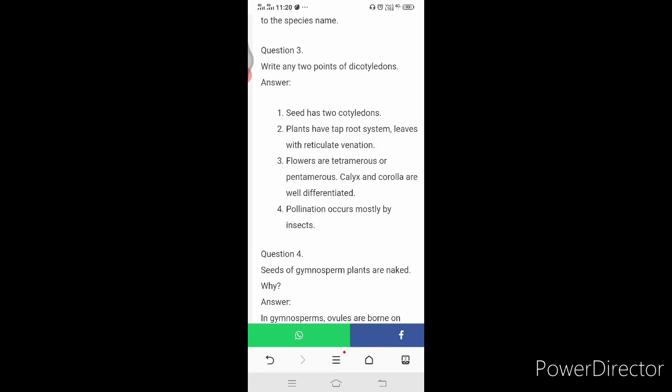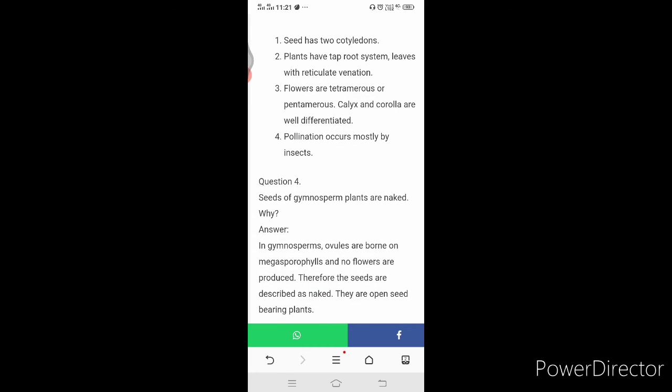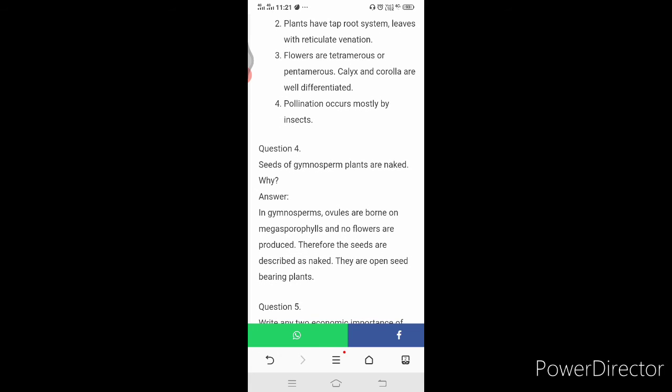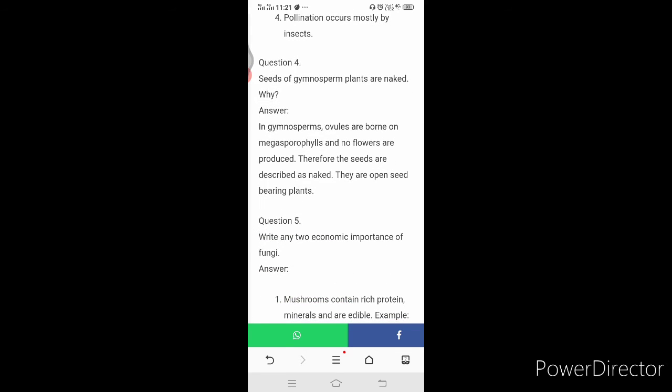Write any 2 points of dicotyledons. Here the answer is, seeds have 2 cotyledons, plants have taproot system, leaves with reticulate venation. Flowers are tetramerous or pentamerous. Calyx and corolla are well differentiated. Pollination occurs mostly by insects.